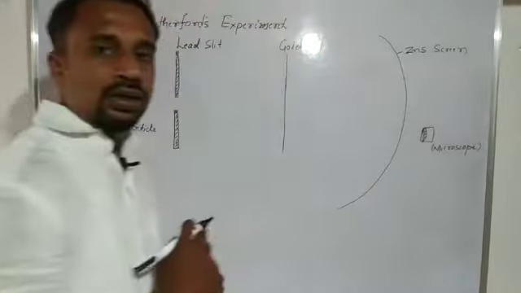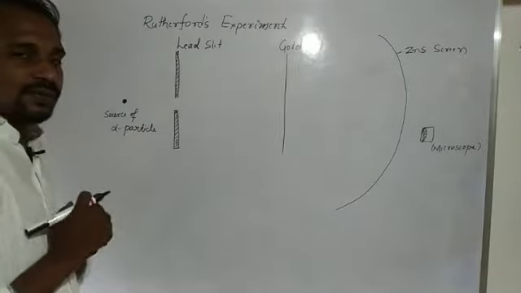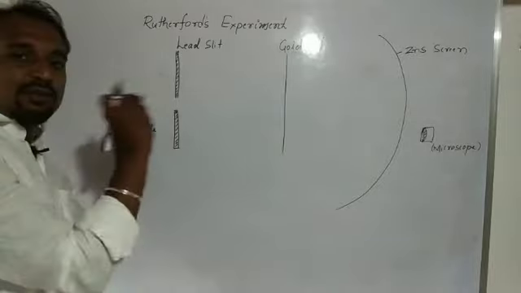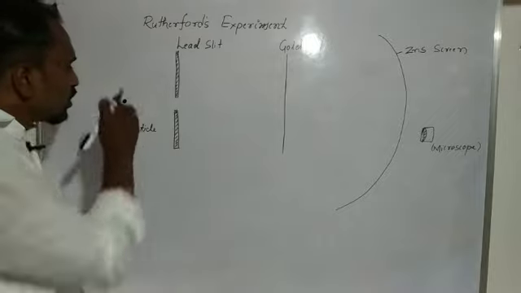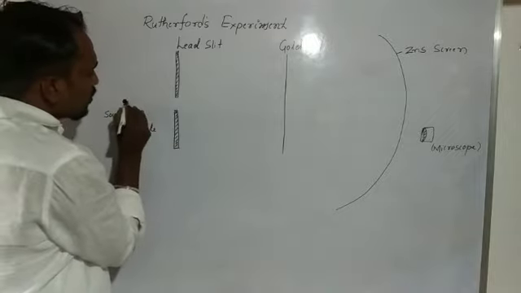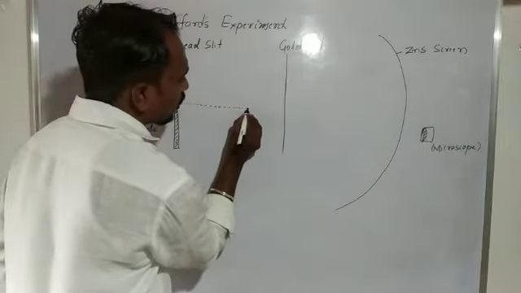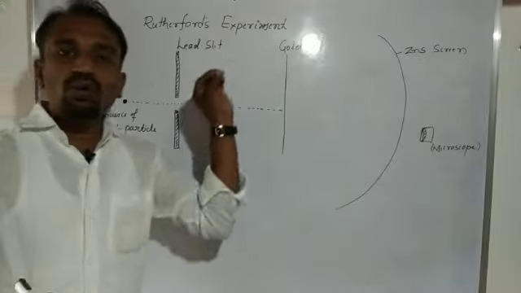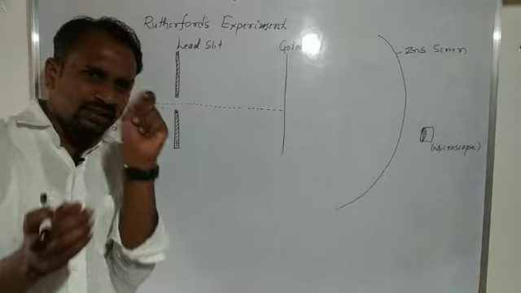So first, this one is the alpha particle source. It means a radioactive element. This source continuously emits alpha particles, a number of alpha particles. These alpha particles pass through the lead slit. Afterwards, the alpha particles fall on a gold foil, a very thin paper.